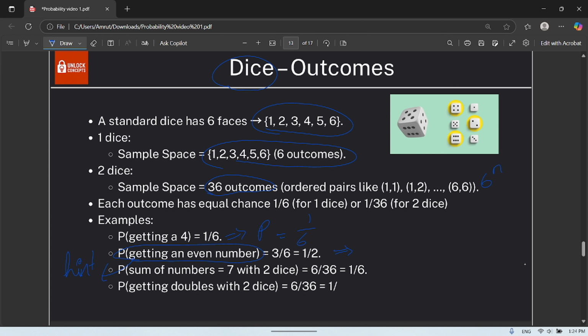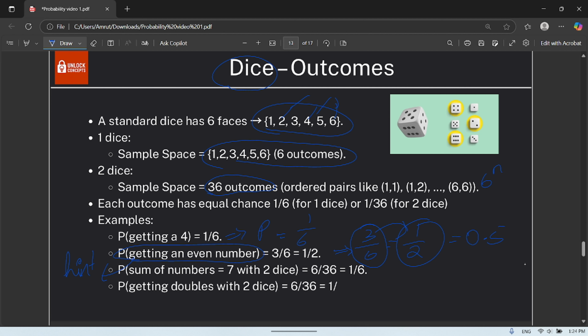That is equal to, so 2, 4, 6 are favorable. Total is 3 by 6, that is equal to 1 by 2. Every time this probability fraction needs to be written in simplified form. Okay, you should simplify and write the answer. You can even convert it into decimal form as 0.5.